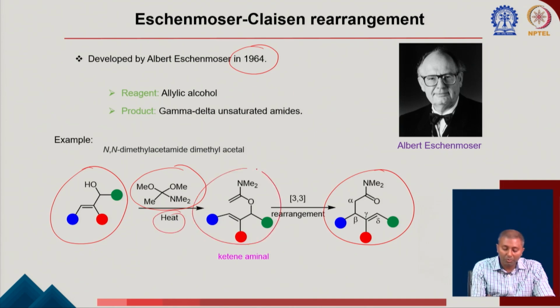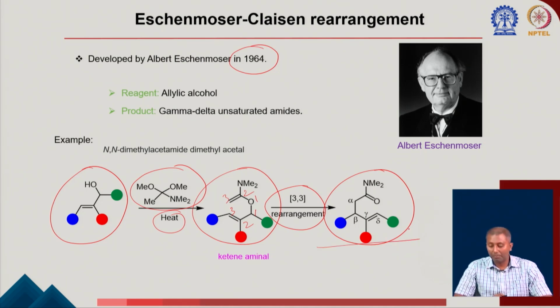This compound is treated with heat, which forms the intermediate compound, a ketene aminal. Now you can see this 1, 2, 3, and you can see this 1, 2, 3. So now this 3 and 3 position will participate in a 3,3 sigmatropic shift to give the corresponding gamma,delta-unsaturated amide.